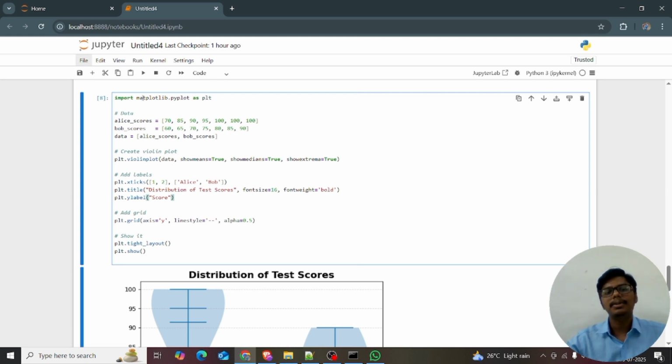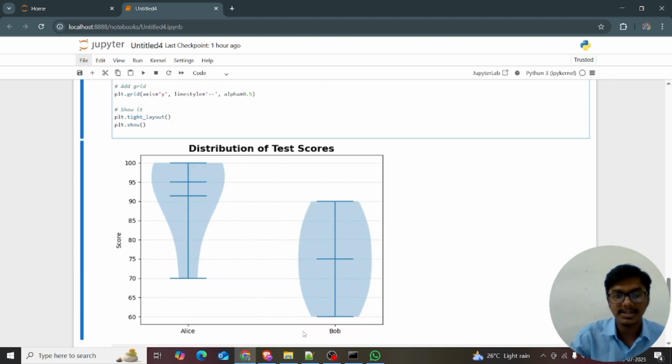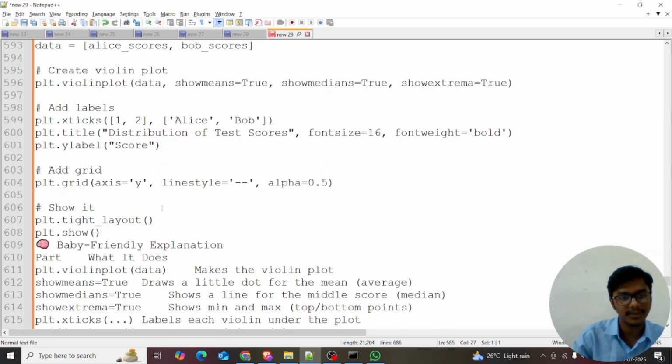So import matplotlib. We are using import matplotlib.pyplot as plt, giving the alias. Alice's scores and Bob's scores, just merging it. Data is equal to Alice's scores and Bob's scores. I just want to see plt.violinplot. So violin plot I am just using, make a note of it. plt.violinplot is equal to data. Show means true. Show means, I just want to show here.